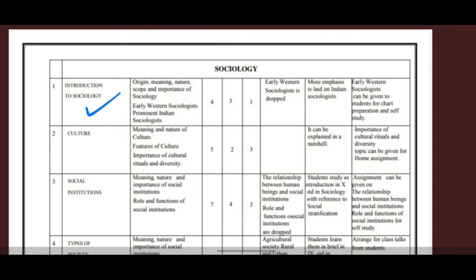In this, early Western sociologists is dropped and more emphasis is given on Indian sociologists, and early Western sociologists can be given for the student as preparation and self-study. Now the next, second chapter is culture. In this, the subunits are meaning and nature of culture, features of culture, importance of culture, rituals and diversity. In this, it can be explained in a nutshell. Nothing has been deleted and importance should be given to the cultural and ritual diversities.